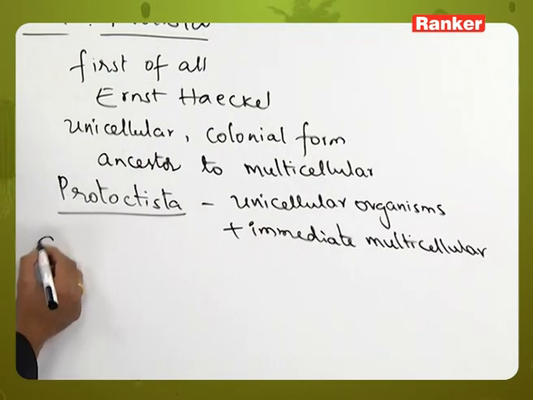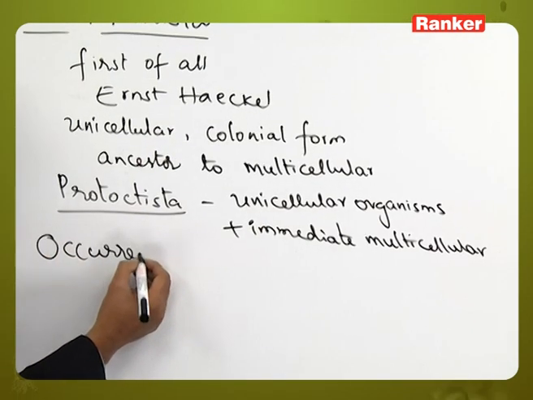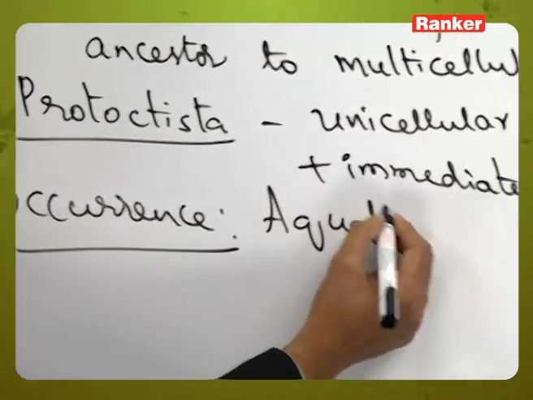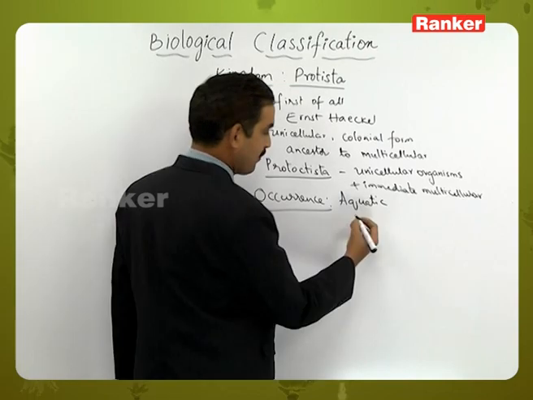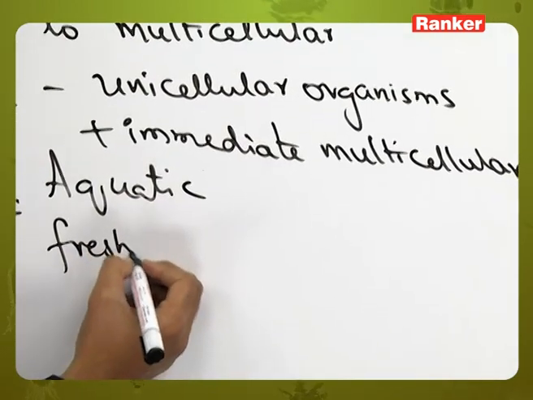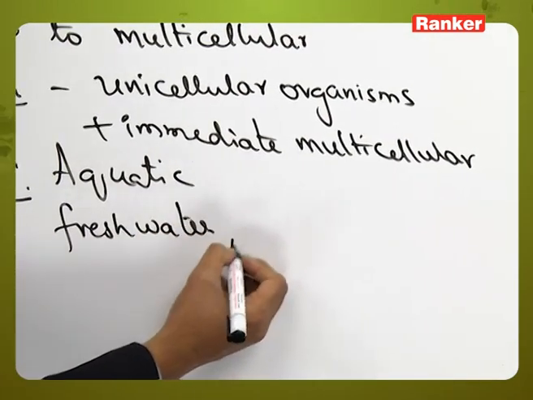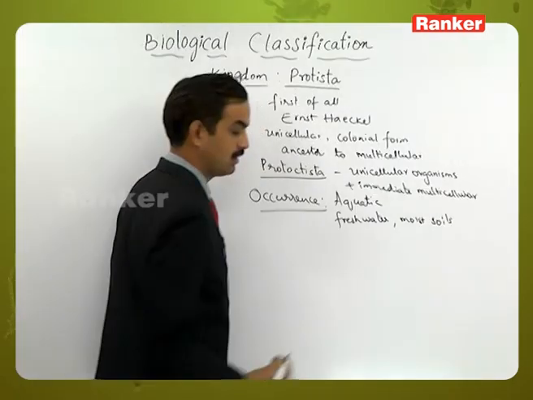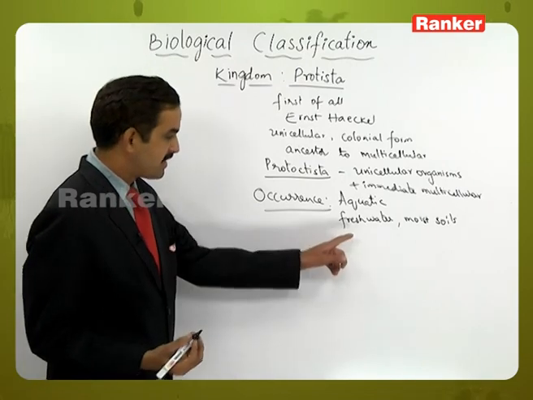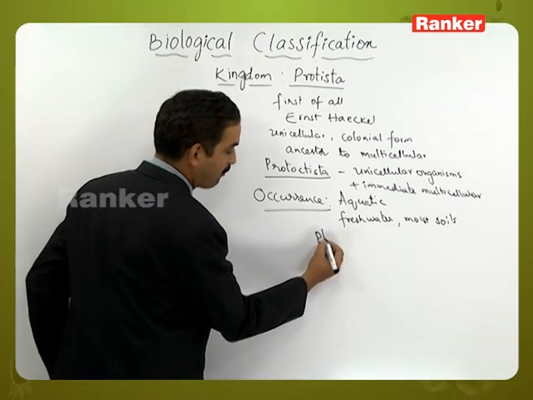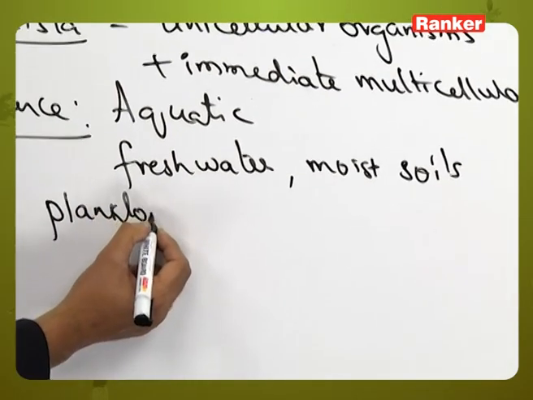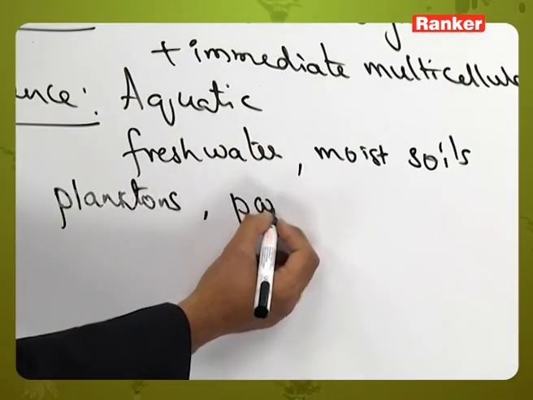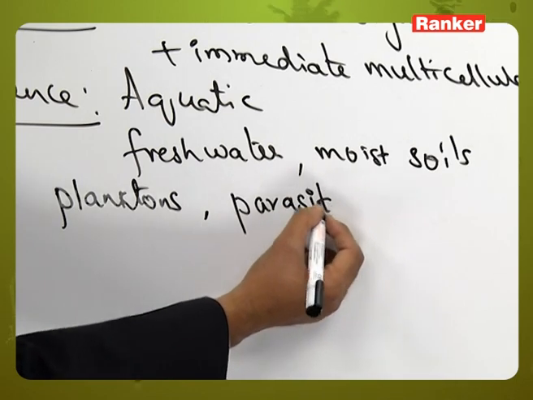And if you see the occurrence, these are mostly aquatic, and they are present in fresh water or in moist soils. When they are present in fresh water, they may exist in the form of planktons, that is microscopic organisms, or sometimes they may exist in the form of parasites also.